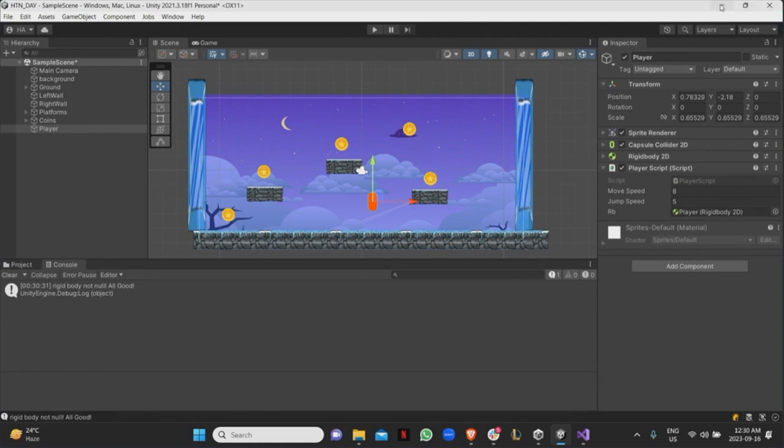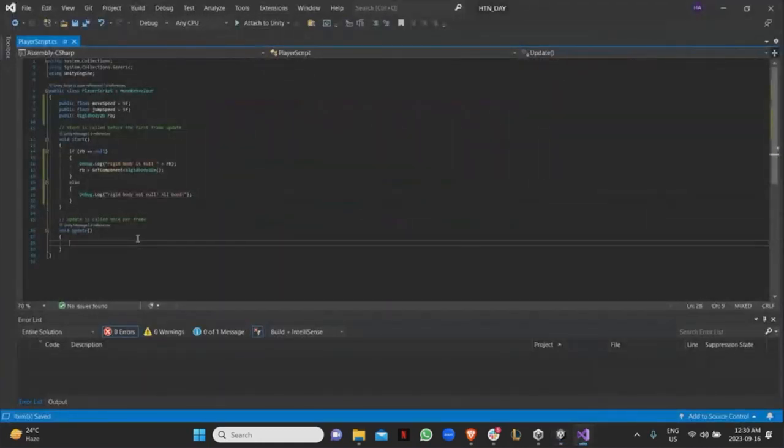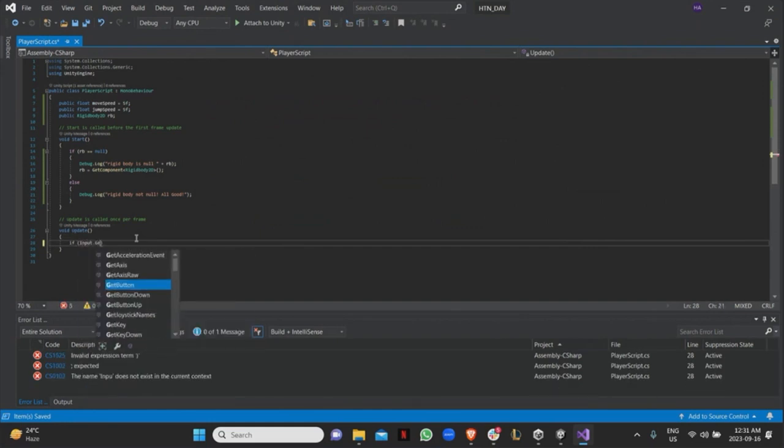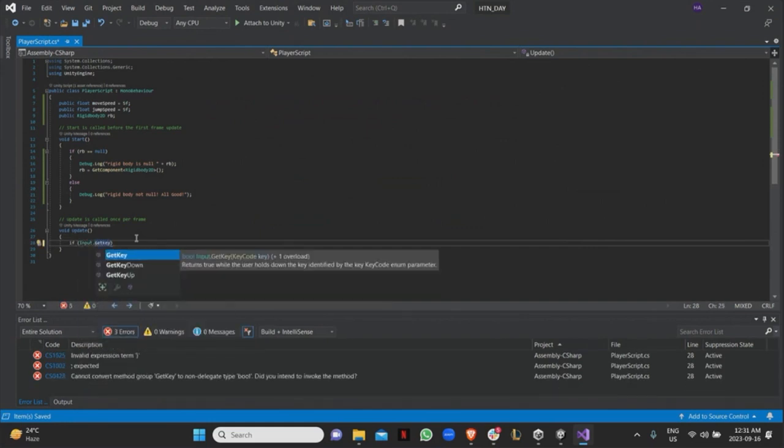Okay, so on to the fun part. Movement. So the movement I want to implement in the update. Right? I want to say every frame, check if the player is pressing on whatever, and then do something. Right? So let me start by saying if input.get key. Right? So input.get key. So input is just a library and it has different functionalities.